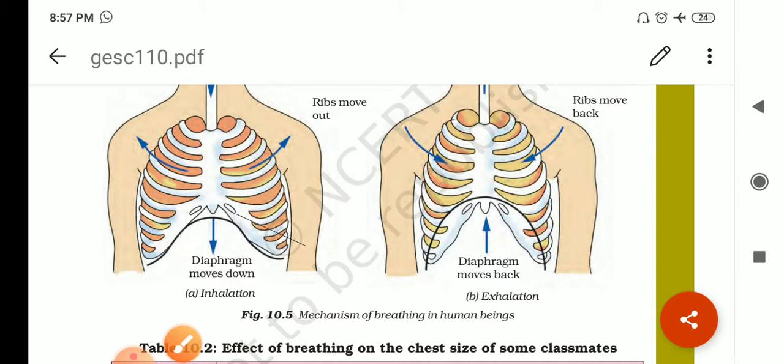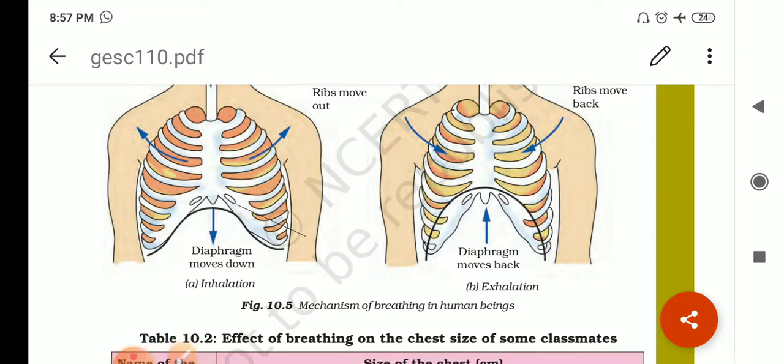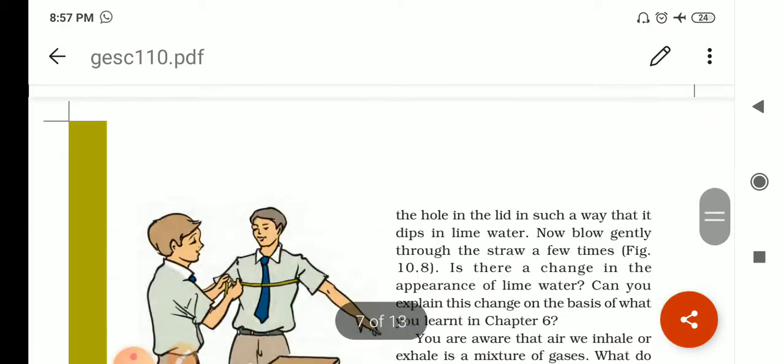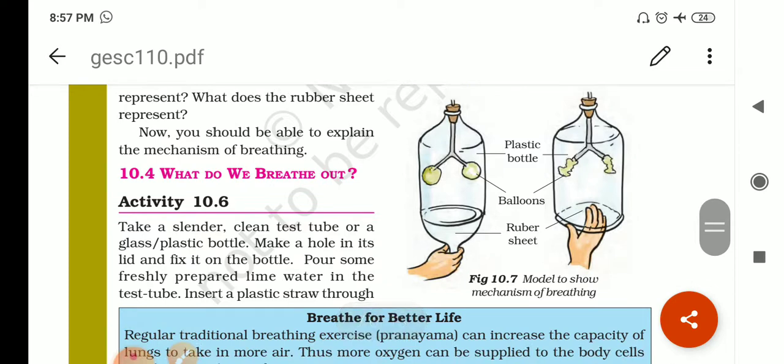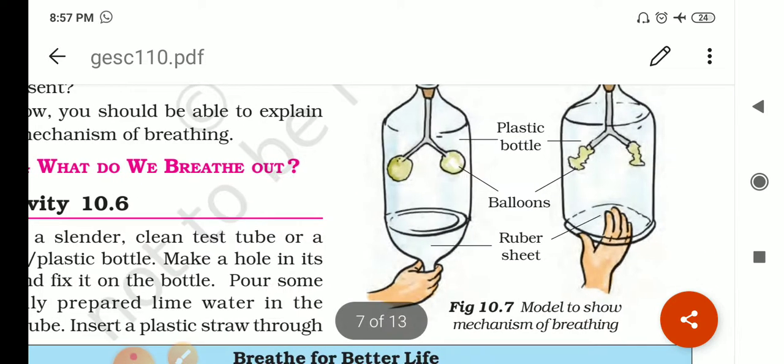The expansion and relaxation of the lungs during breathing also cause slight visible movement in the abdominal area also, right? Then this is the process of inhalation and exhalation. We can see it with the help of this activity also. Now see this activity.